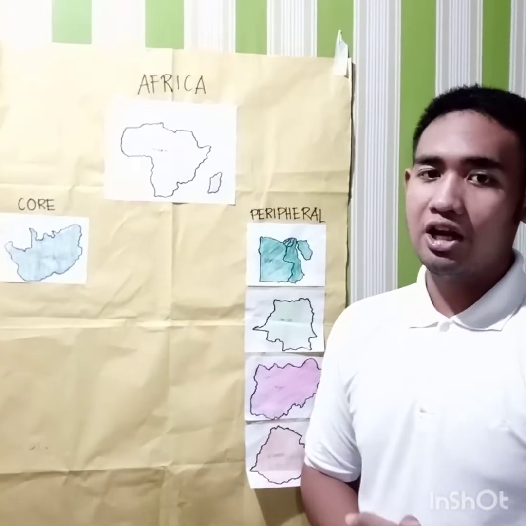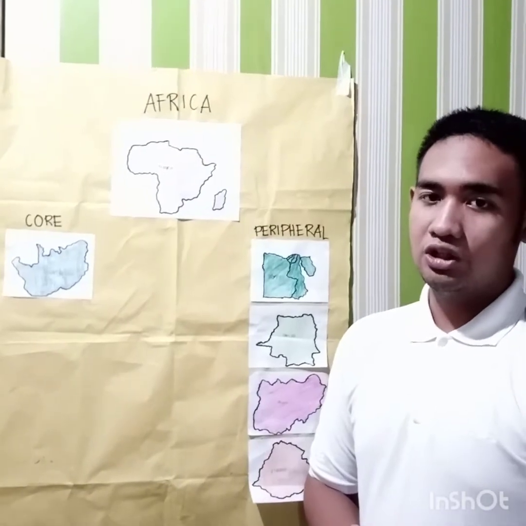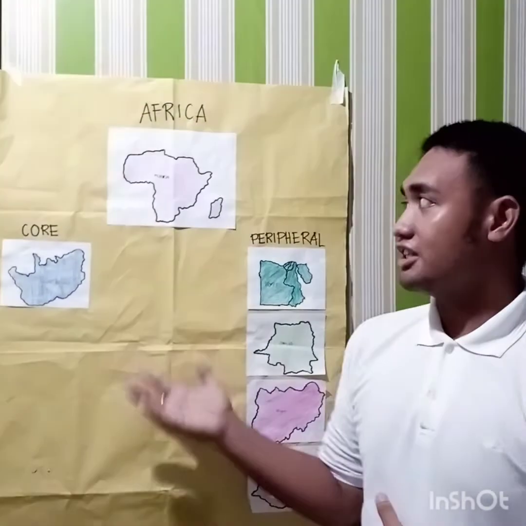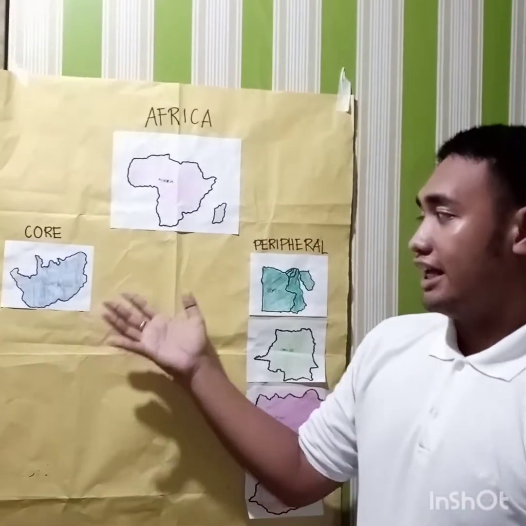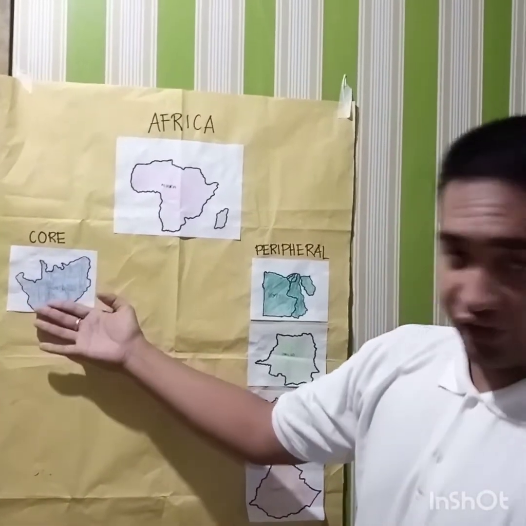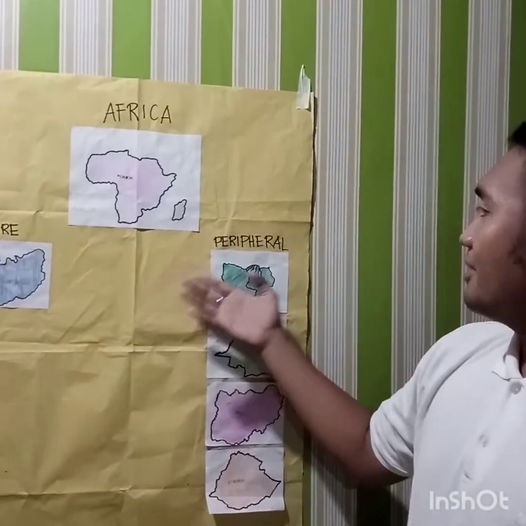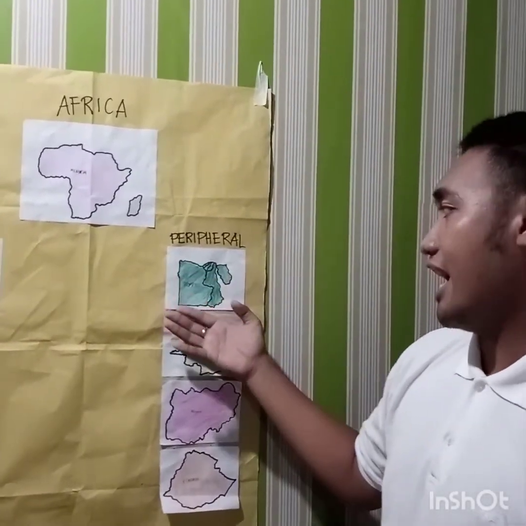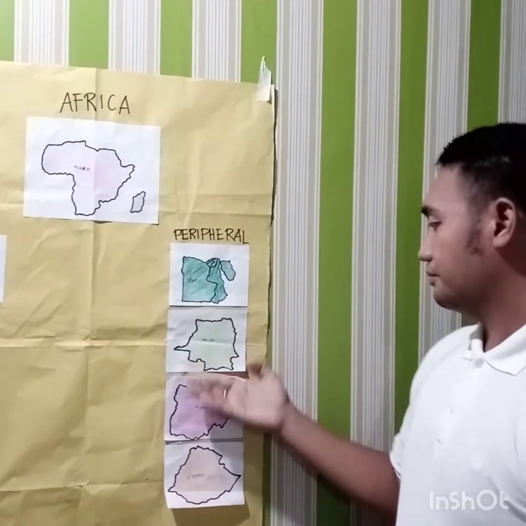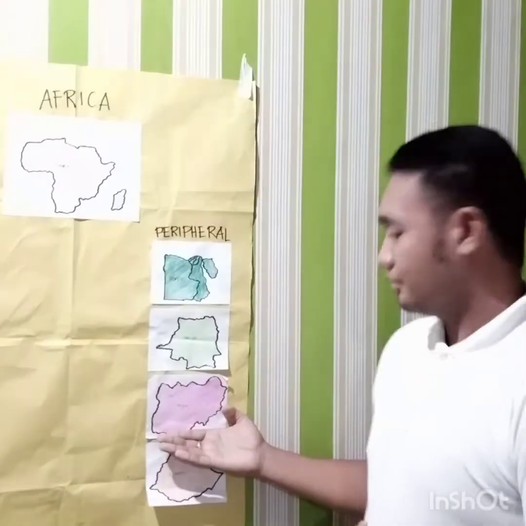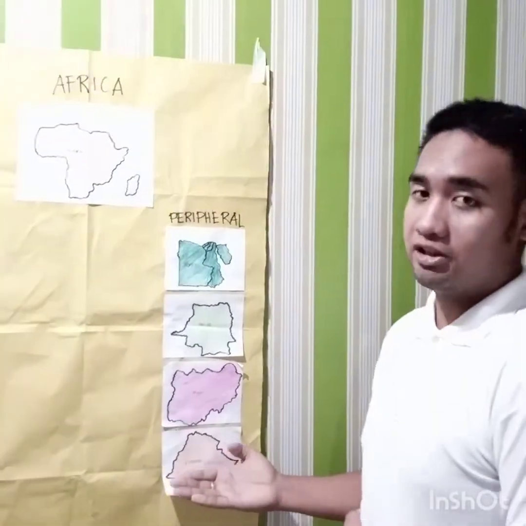Not only that, but the continent is also home to many wild animals, such as lions, elephants, zebras, and many more. The core country in Africa is South Africa. And the peripheral countries in Africa are Egypt, Congo, Nigeria, and Ethiopia. Thank you.